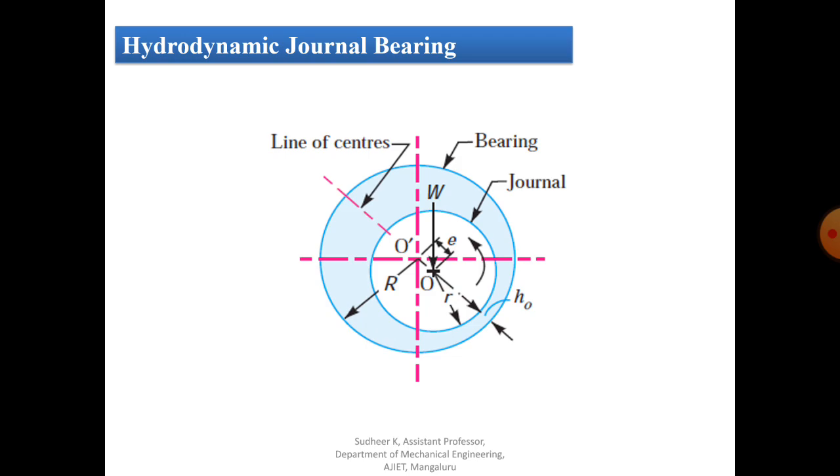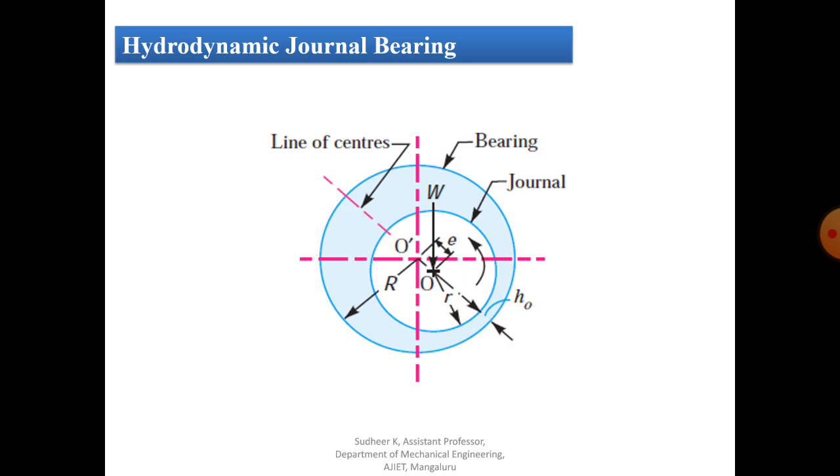And one more terminology is radial clearance. Radial clearance is nothing but the difference between the radii of the bearing and journal. Capital R minus small r is the radial clearance. Similarly, we have one more terminology, that is diametral clearance ratio. Diametral clearance ratio is nothing but the ratio of the diametral clearance to the diameter of the journal.